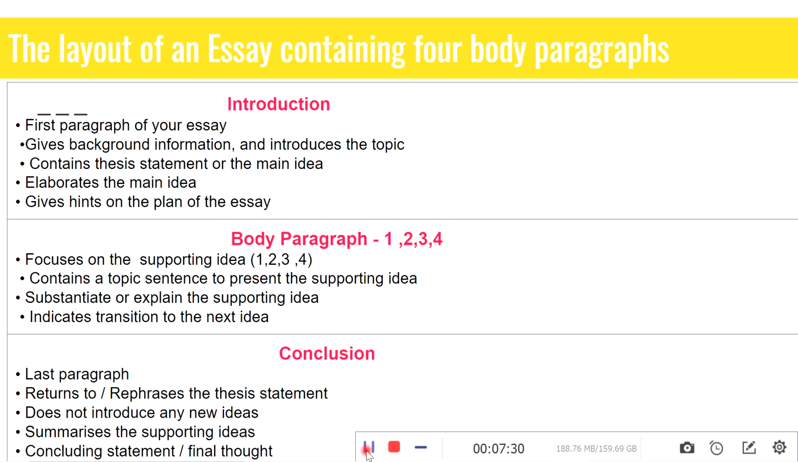So you can't just make your paragraphs separate from each other. You have to connect them using some sort of a transitional sentence.